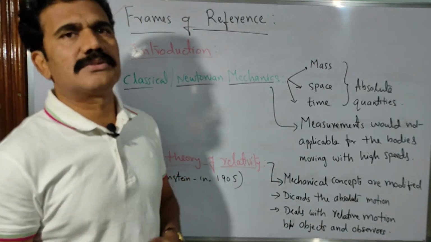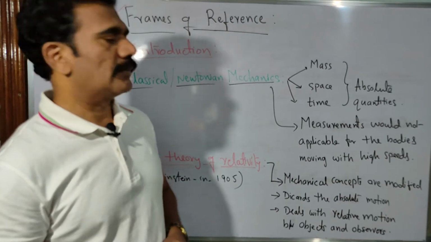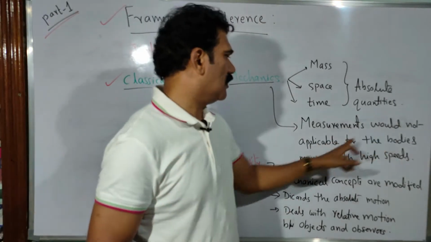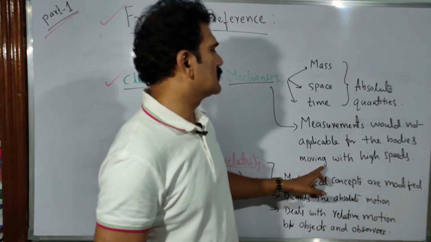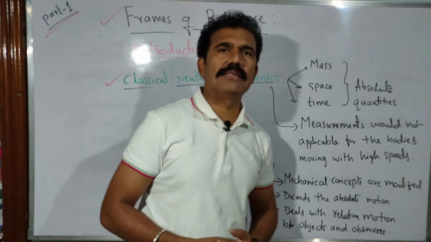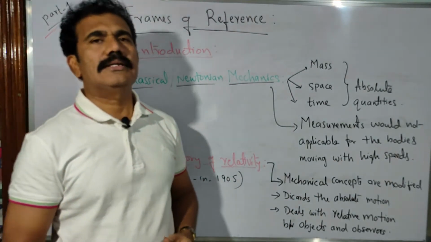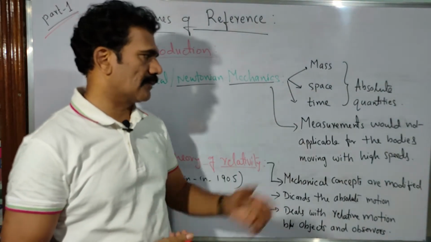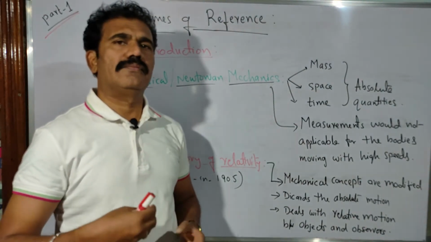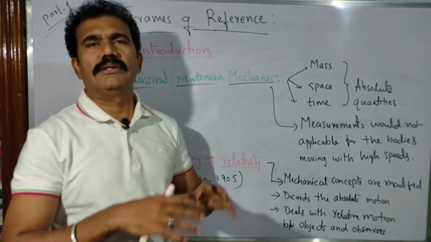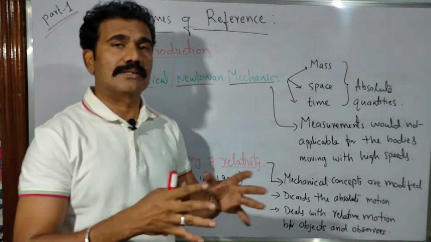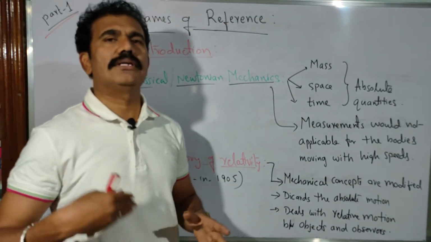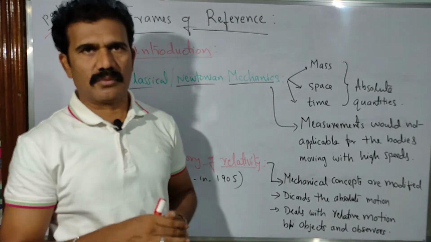Whatever measurements we take under Newtonian mechanics would not be applicable for bodies moving with high speeds. In Newtonian mechanics, if the body is at rest, we can discuss what forces act on it. If the body is in motion, we ask why it is moving and with what velocity.